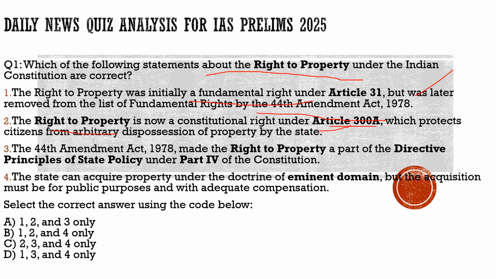Now coming to the third statement, it says the 44th Amendment Act of 1978 made the right to property a part of the directive principles of state policy under Part 4 of the Constitution. Totally incorrect, totally absurd statement.